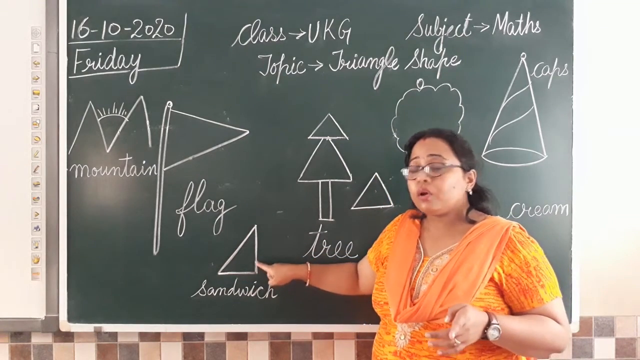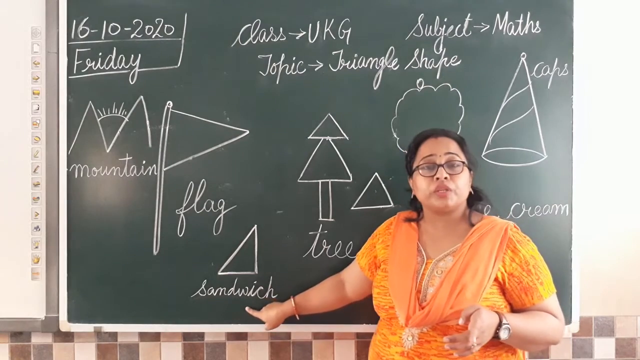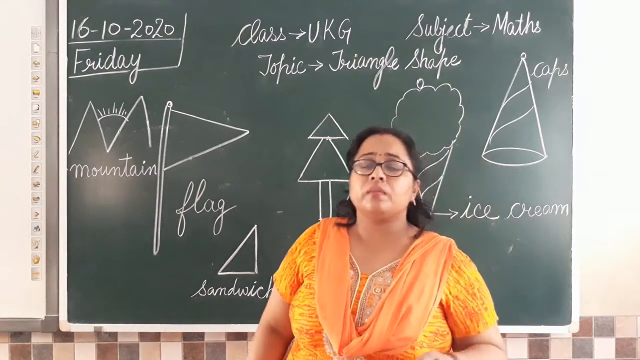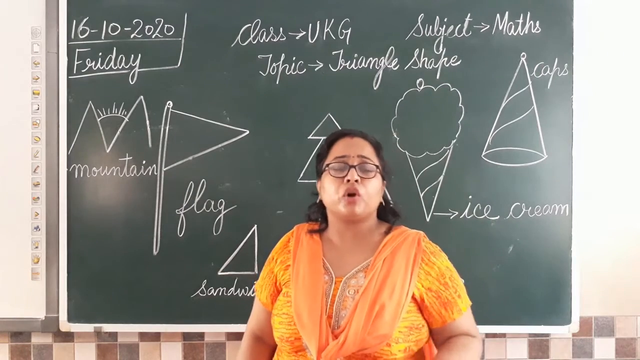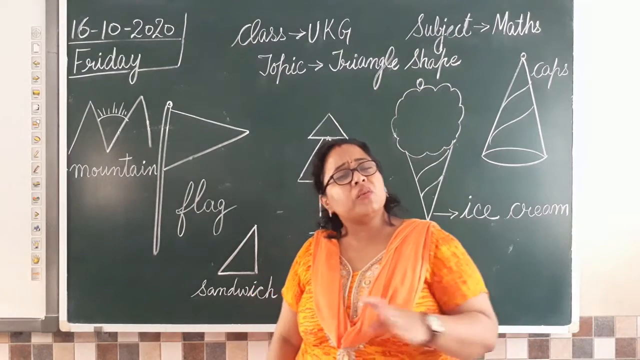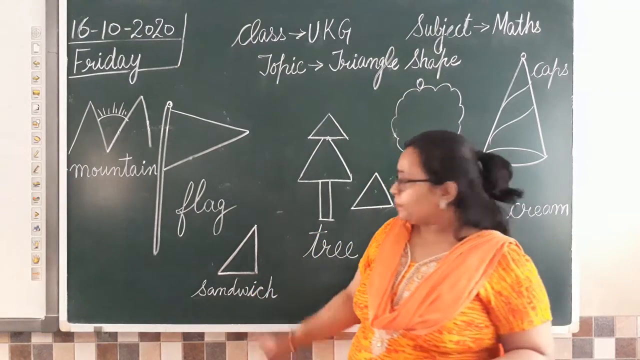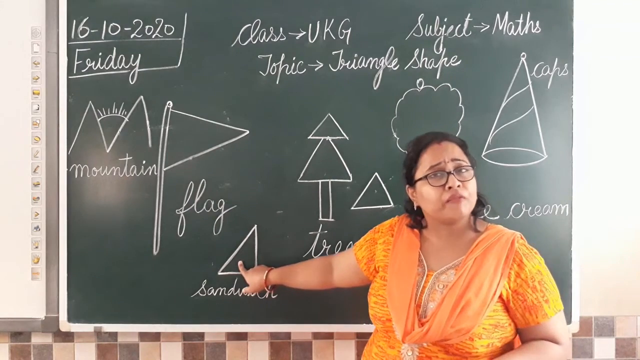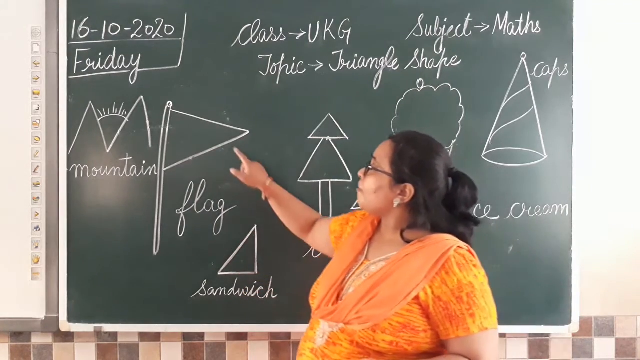So we have an example of sandwich. You all love eating sandwiches. Whichever sandwich it be, a cheese sandwich or a mayo sandwich or vegetable sandwich, paneer sandwich, whichever sandwich you are eating, they are triangle in shape. Sandwiches is an example of triangle shape. Then we have flag.